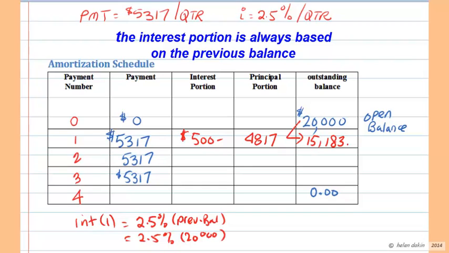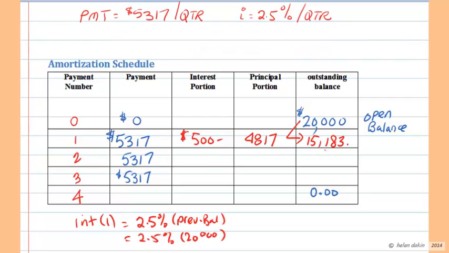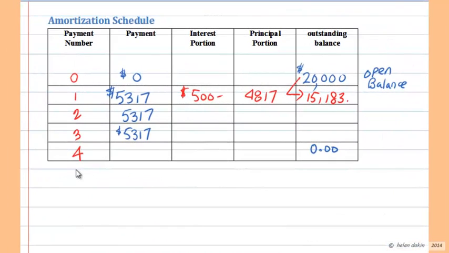Now we make another payment at the end of the second quarterly period of $53.17, but this time around our interest is going to be 2.5% of our previous balance. So let's step aside and calculate that. In order to calculate the interest portion of the second payment, what we need to do is calculate 2.5% of the previous balance.